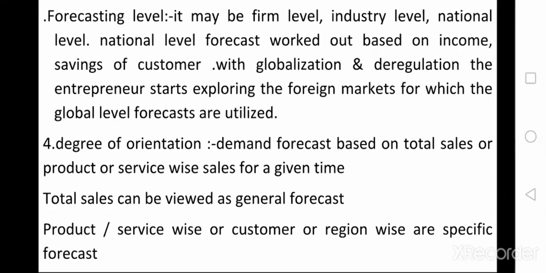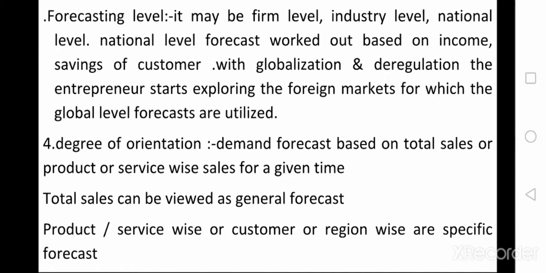National level demand forecasting depends upon globalization, the income and savings of the customers, and foreign exports and imports. So these are the different factors for estimating the demand at a national level. Firm level means one particular branch, for example, the Guntur branch or the Vijayawada branch. Estimating the demand at a particular branch depends upon the local area factors.